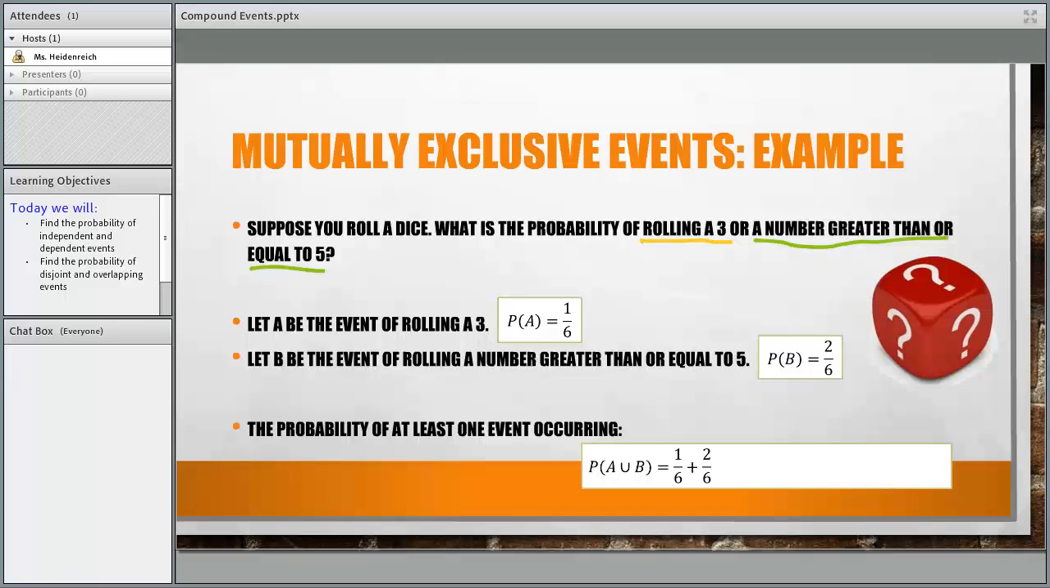We can just add our two probabilities together, and we end up with 1 over 6 plus 2 over 6. And that's going to equal 3 over 6. And of course, we always simplify whenever possible at the end. So 1/2. And this hopefully makes a lot of sense to you, because we're saying we're going to roll a dice, and what's the probability of either getting a 3 or a number greater than or equal to 5, which would be 5 or 6. So that's 3 different ways I could get this to happen out of 6 possibilities on the die. So that's my 3 over 6, or 1 over 2.